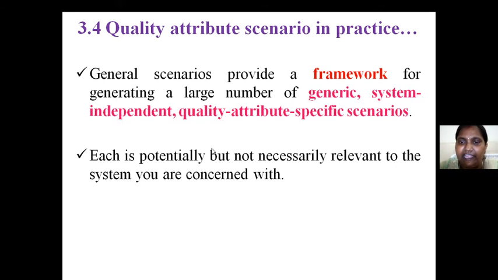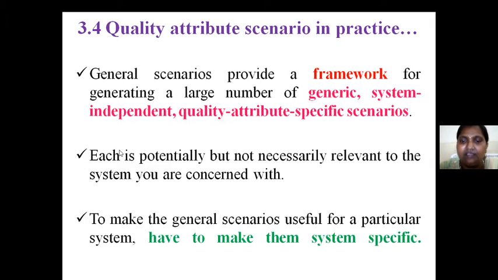See this, each is potentially but not necessarily relevant to the system you are concerned with. So these type of scenarios, general scenarios, system independent scenarios, may not be specific to your requirement or your system. So in order to get the better quality of your architecture and the system outcome, we have to guess the actual point or actual location of the problem to identify.